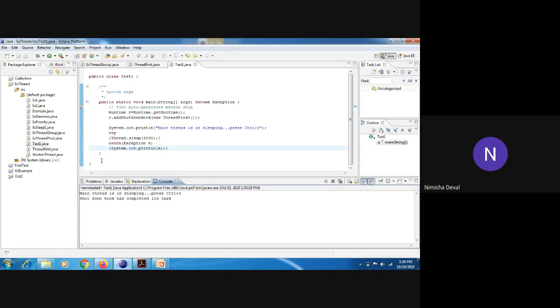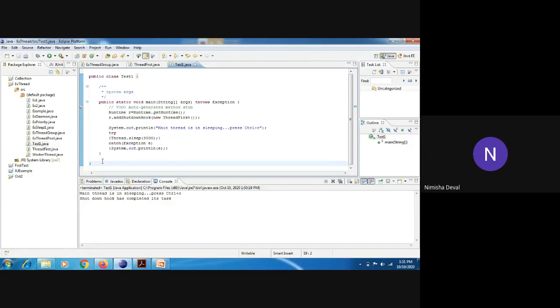Okay, so this will not be asked at the time of your oral or at the time of your external, but you should know what is meant by the shutdown hook and what is the shutdown process, means what is the shutdown thread. We are going to see in another part, that is the Runtime class. In the Runtime class, you will see how to use the shutdown thread. This is the shutdown hook, and whatever we are using in the Runtime class, that is the shutdown thread. So you should understand the difference between these two. That's why I have explained this shutdown hook. Okay.